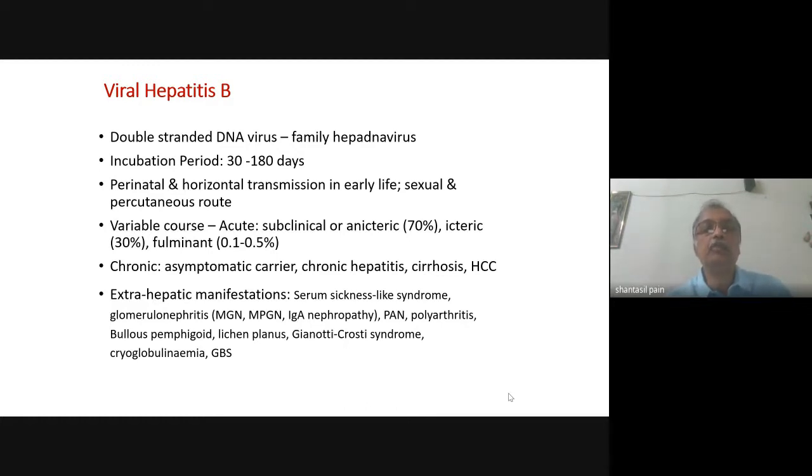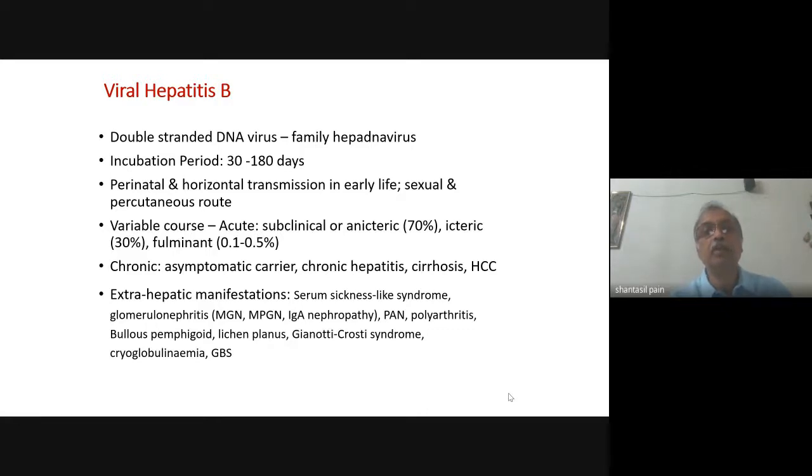In regions of the world where the transmission rate is high, this includes the Southeast Asian countries and even our country, most of the hepatitis B infections occur early in life, either in the perinatal stage from mother to child transmission or by horizontal transmission in early infancy.